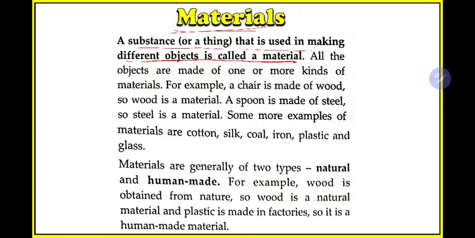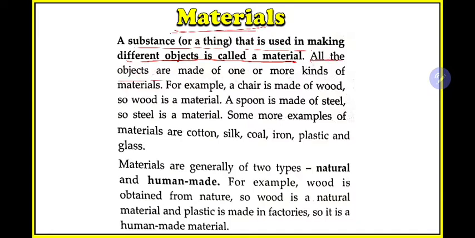Consider the chair on which you are sitting. For making the chair, what do you need? First of all you need wood, then nails, then some instruments. So these things using which you are making the chair, the object, are all materials. What are materials? The things you are using. Wood is a material, your nails are material, different instruments are material. For example, you are making tea. So what are the different things you are using? You are using sugar, you are using milk, you are using water, you are using tea. So these are the materials.